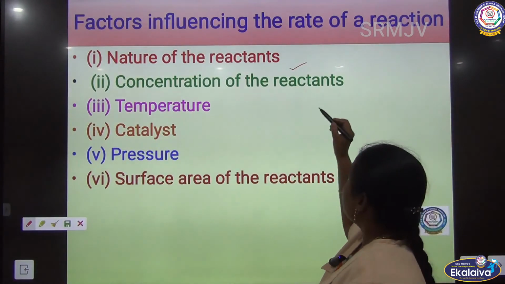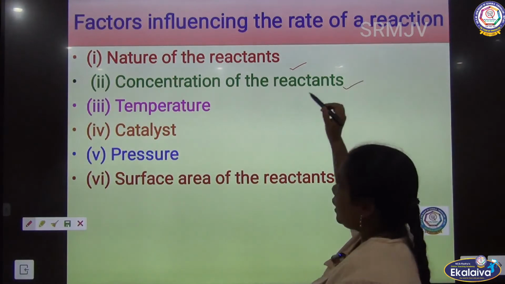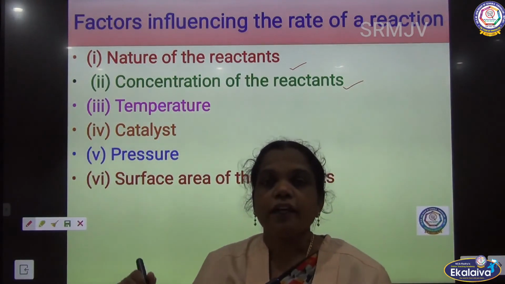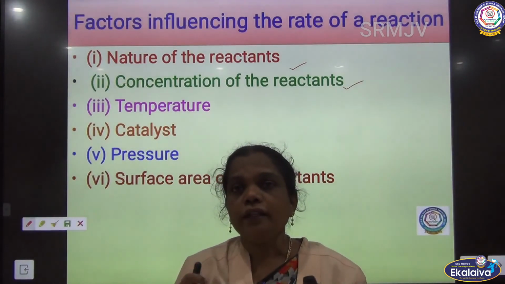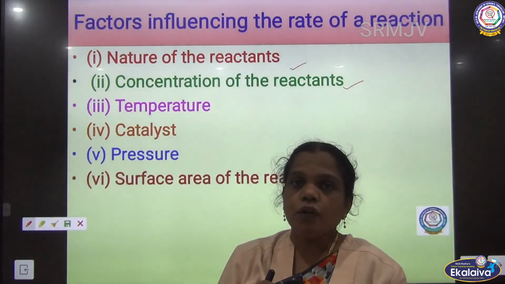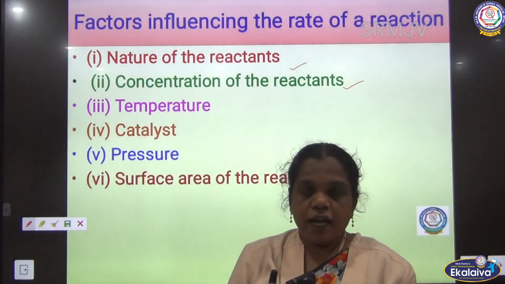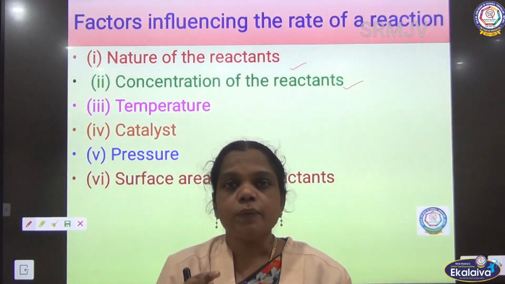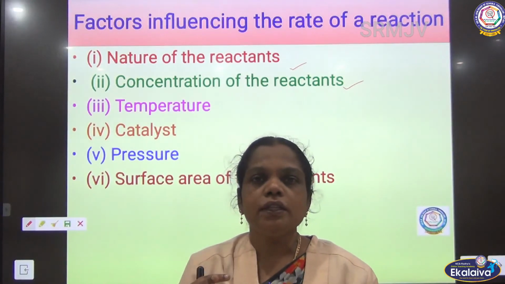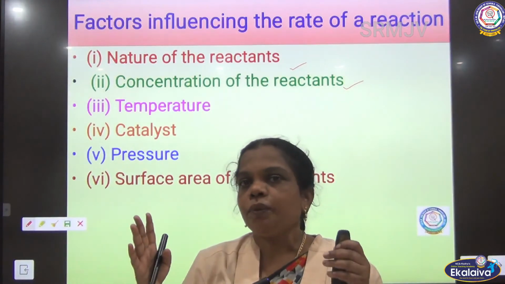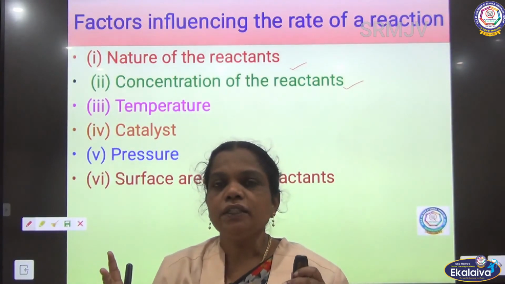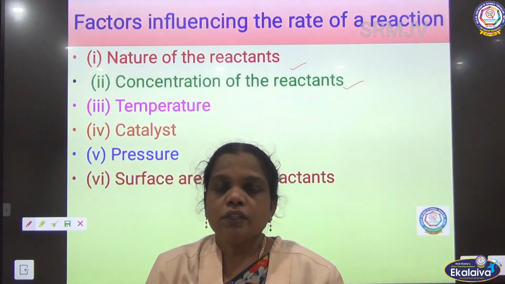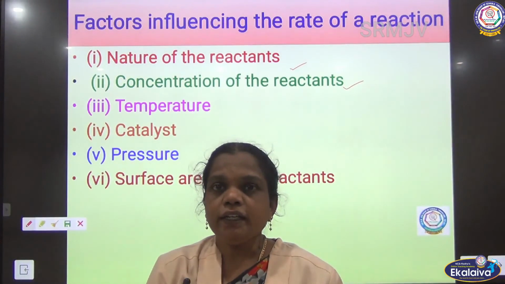And the concentration is very important, because only if the reactant molecules collide will the reaction start. Concentration is nothing but the amount of substance or the number of molecules. If more molecules are present in the reactant species, they can collide with each other often, so the reaction can start easily.